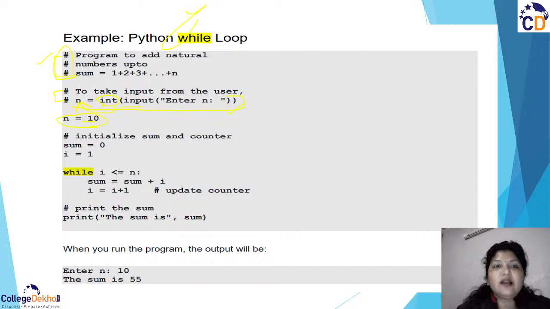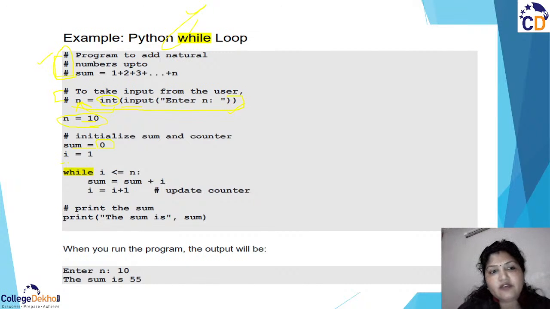Now I told you we need to add all the natural numbers. So we need the summation part, a variable which is holding the sum. Here we have defined the sum variable, and it is initialized with the value 0. So nothing is there, no garbage value is there in the sum variable. We have initialized the sum variable to 0.